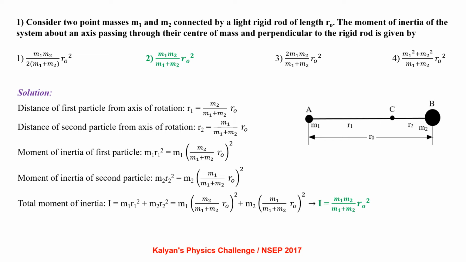Moment of inertia of the first particle is m1 r1 square, that is m1 times m2 by m1 plus m2 into r0 whole square. Moment of inertia of the second particle is m2 r2 square, that is m2 times m1 by m1 plus m2 into r0 whole square. The total moment of inertia I equals m1 r1 square plus m2 r2 square, which comes out to be m1 m2 by m1 plus m2 into r0 square.